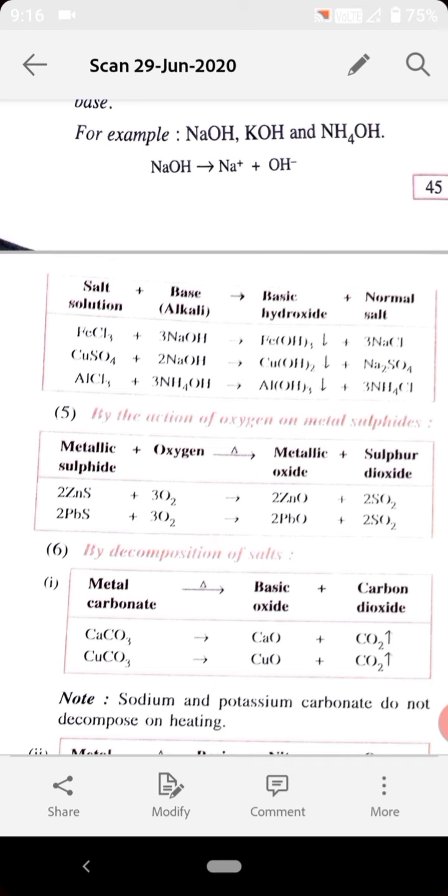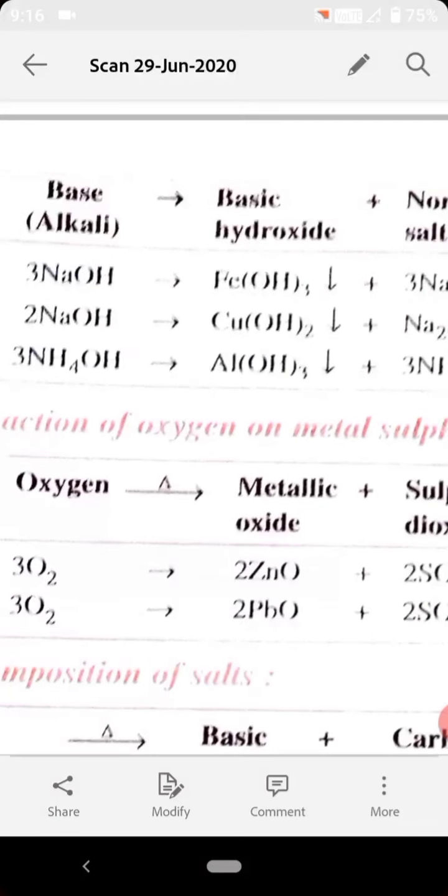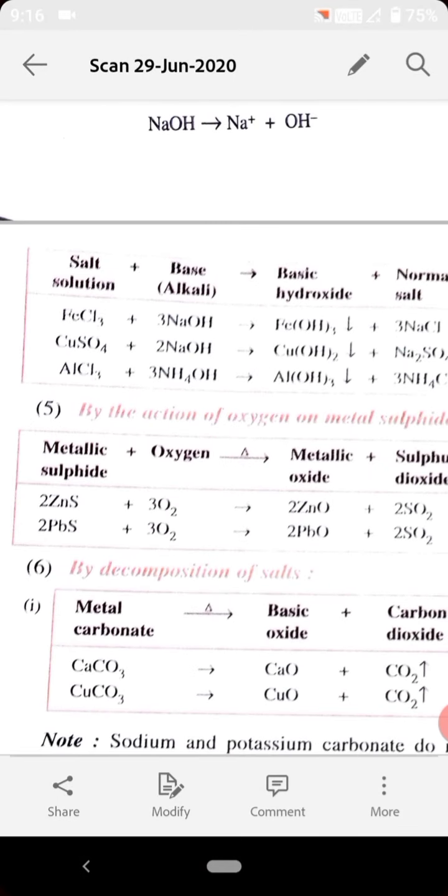So here iron(III) chloride undergoes reaction with sodium hydroxide to form iron(III) hydroxide plus sodium chloride. So here iron(III) hydroxide is the base, right? You can see how the mutual exchange of radicals is taking place. If you split iron(III) chloride, iron has a 3+ positive charge while chlorine has a minus charge, sodium has a plus charge and hydroxide a minus charge.